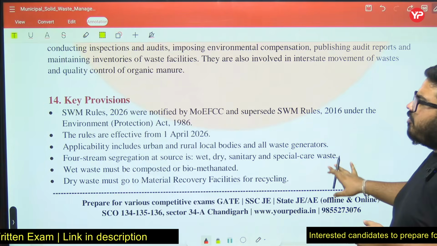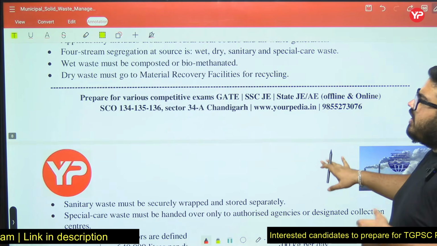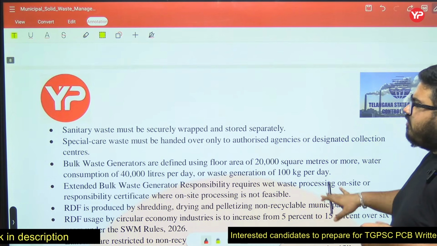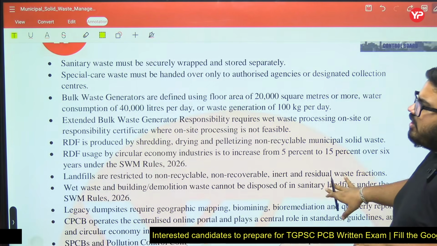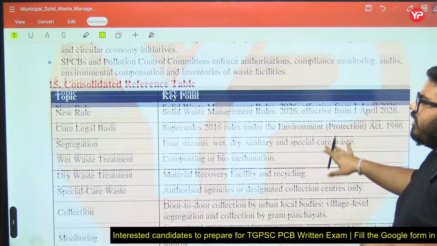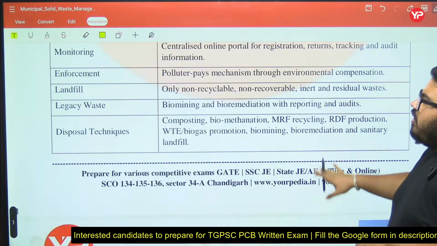Okay, you can see the key provisions, what are there? We have kept that also for you. These are the different things we have studied, I have clubbed here. Now we will move to questions.